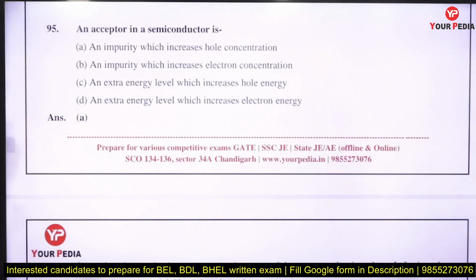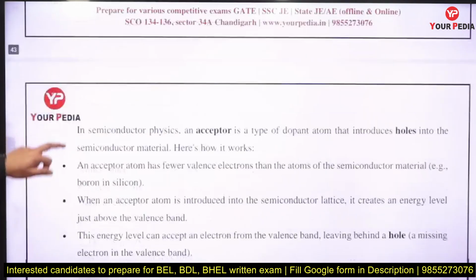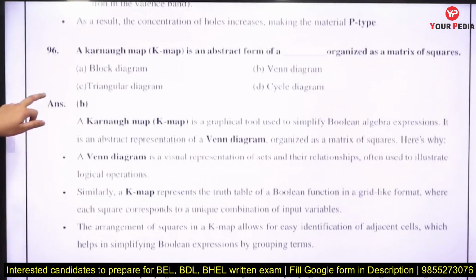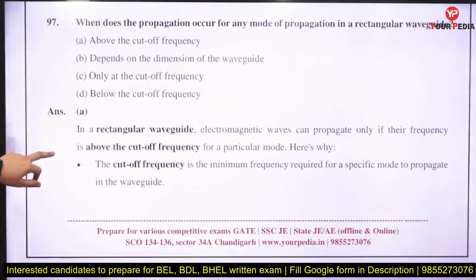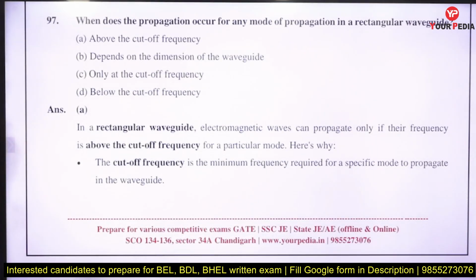An acceptor in a semiconductor is an impurity which increases the hole concentration, right? The K-map is an abstract form of an organization of a matrix in square form, that is a Venn diagram organization, right? When does propagation occur for any mode in a rectangular waveguide?